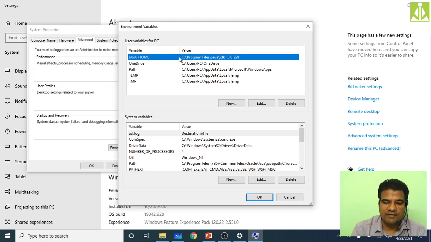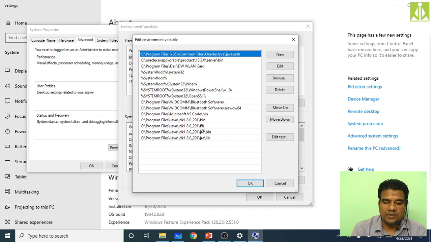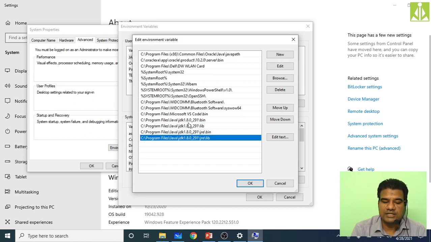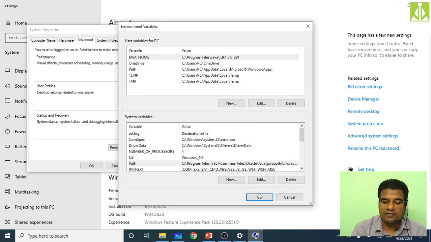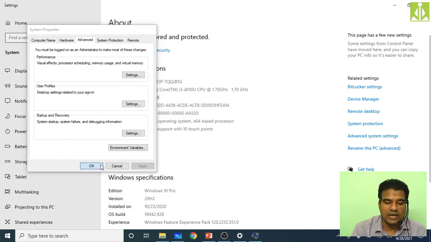As you can see here, I have added one variable inside user variables, that is JAVA_HOME. Then in Path I have edited it by adding the bin and lib entries. These last 4 entries I have added, and I have not changed the previous settings. Then click OK first time, OK second time, OK third time.